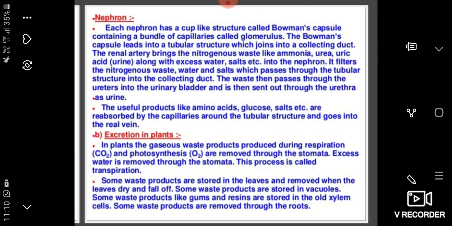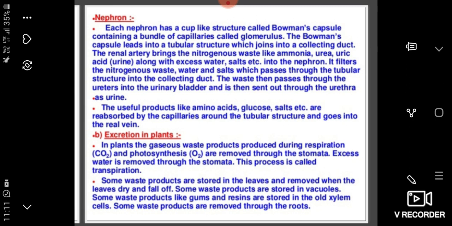The blood collects nitrogenous waste and other unwanted substances from tissues and circulates through the glomerulus. These wastes are filtered from the glomerulus into the proximal convoluted tubule.